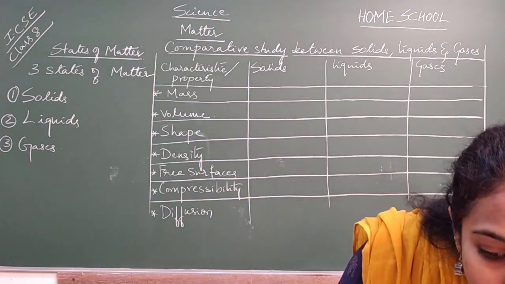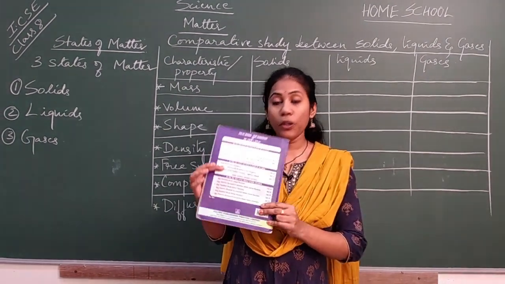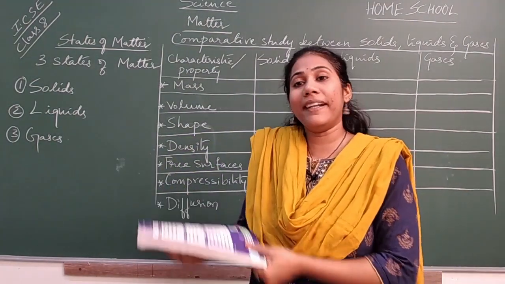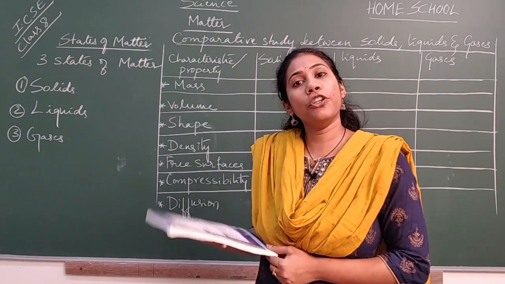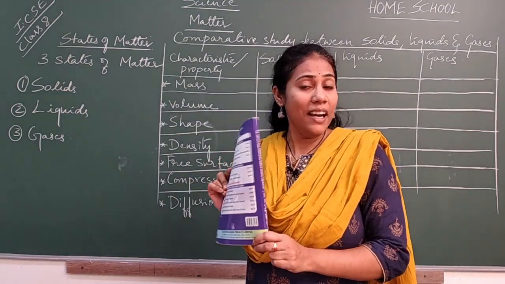Say for example, this is your book. This book has a definite mass. I'm holding this book and I feel a bit of weight on my hand, yes or no? That means it is having a mass. Definitely this has a mass.